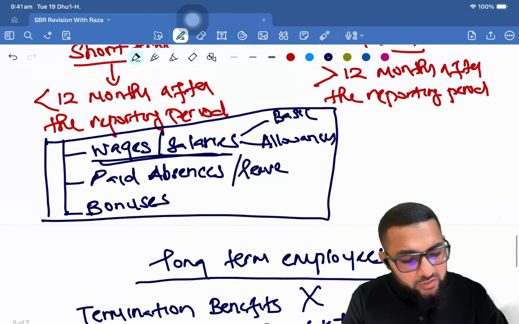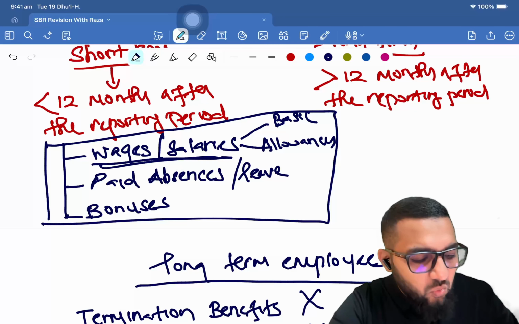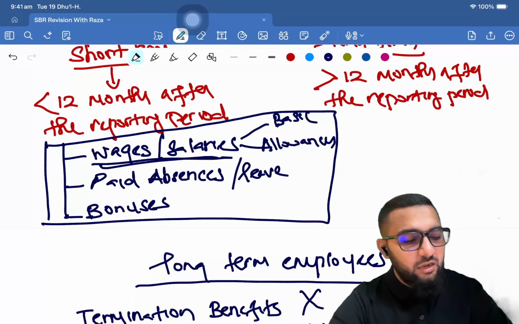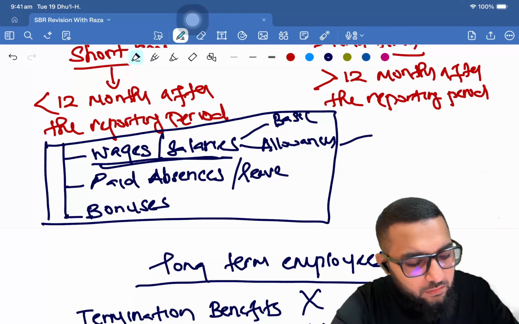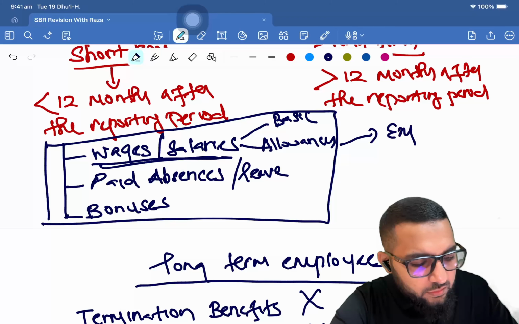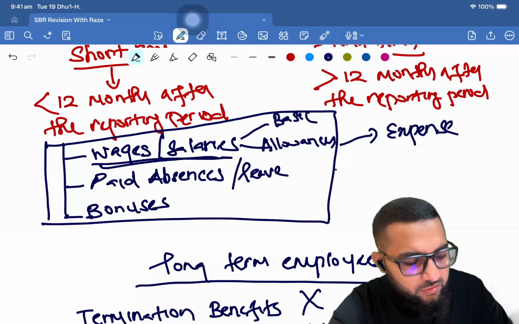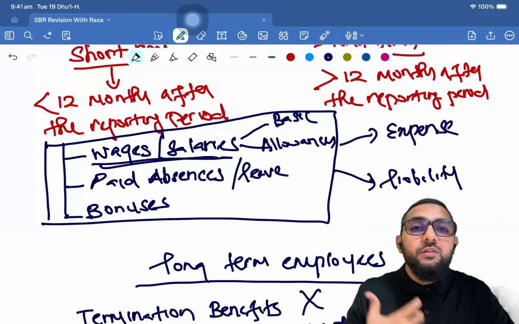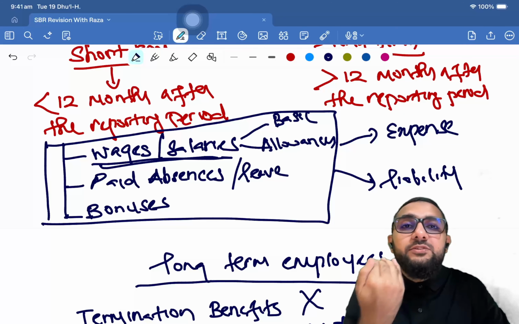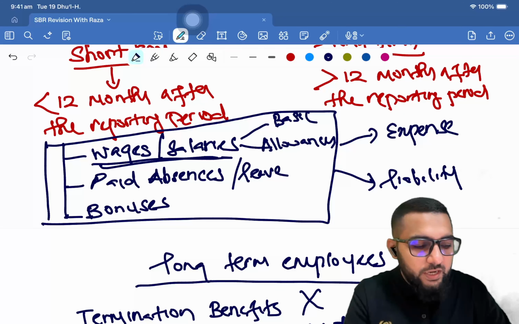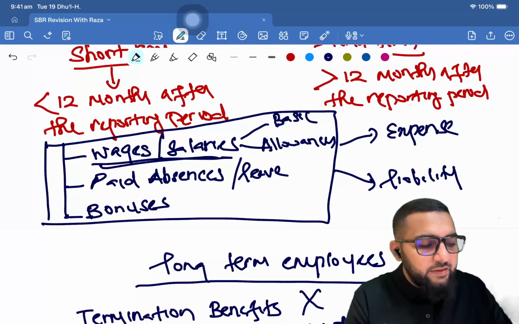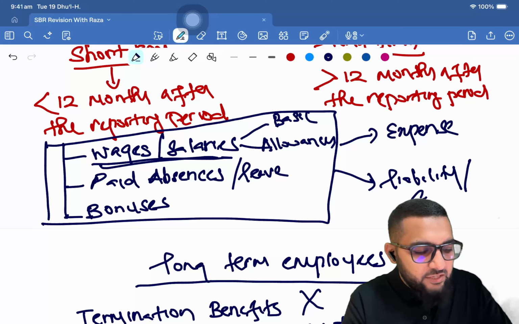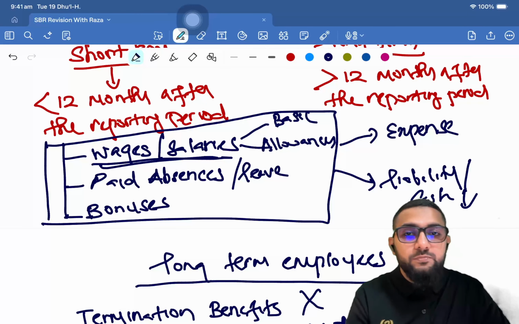So when you look at short-term benefits, what is the usual accounting that you do? There is an expense that you record, and there is a liability that you record. Now, liability is for the ones that you are obliged to pay but you've not paid, right? Or if you've paid, cash is going down.